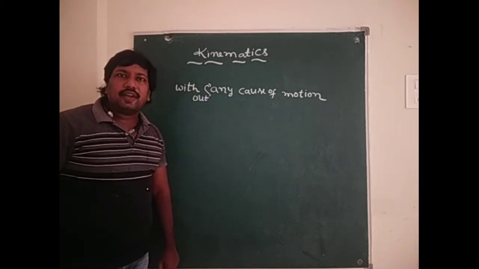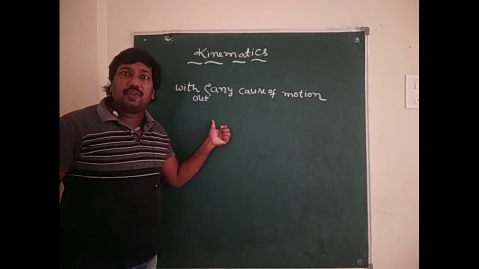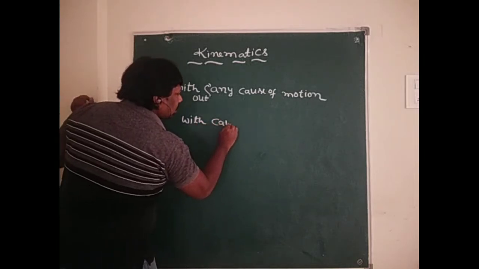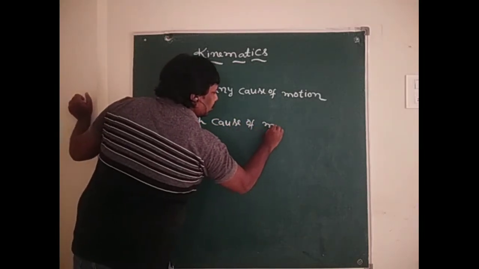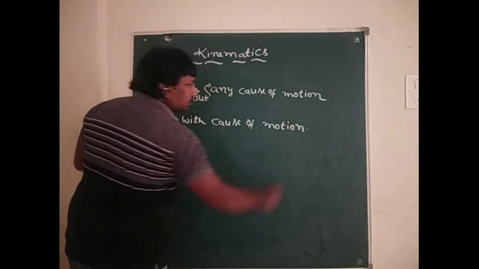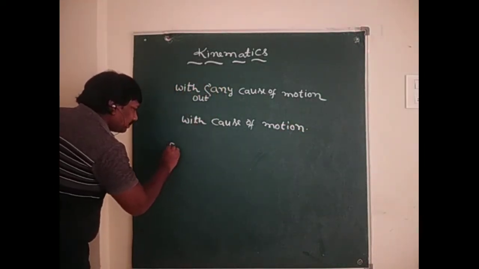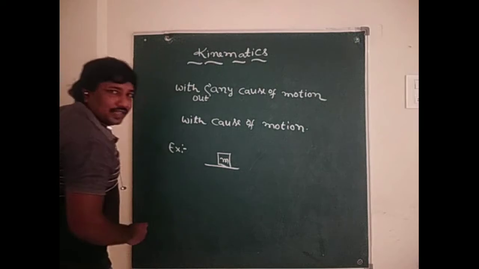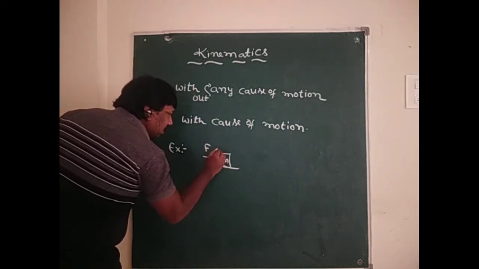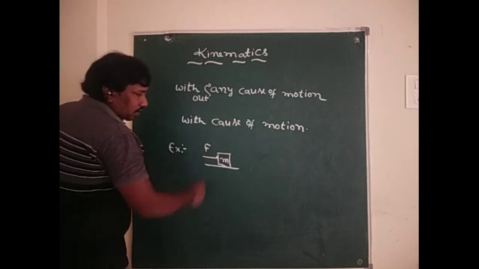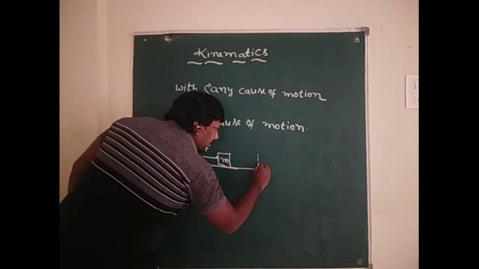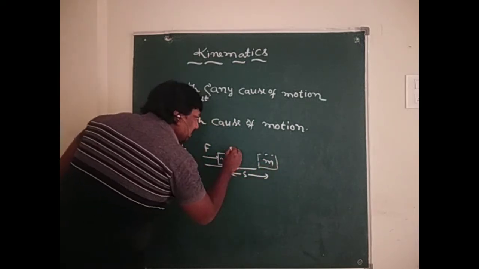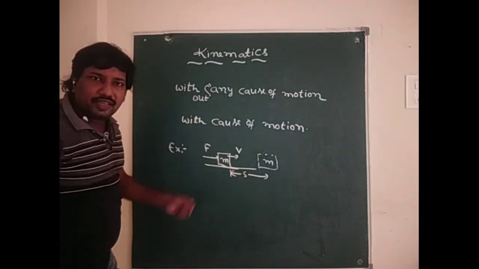What is dynamics? Dynamics also is a branch of physics which deals with cause of motion. One example we can explain. So here, consider a body of mass m. A horizontal force acting on the body, then it travels some displacement and its velocity. Here v is the velocity.